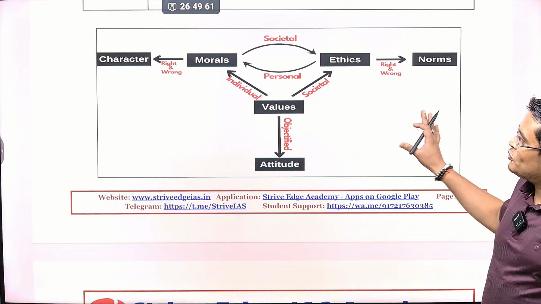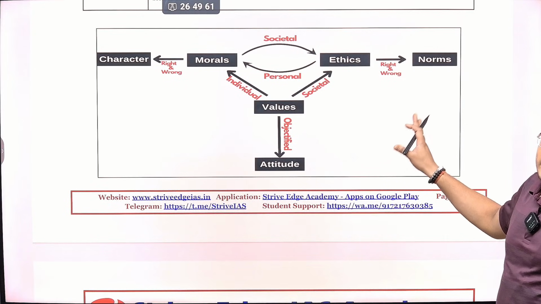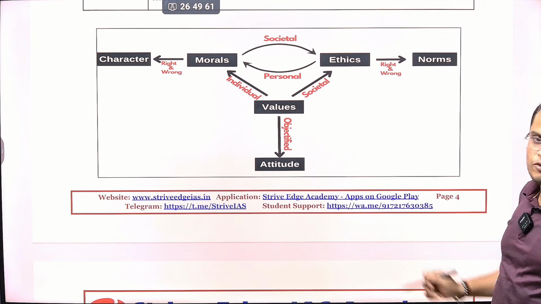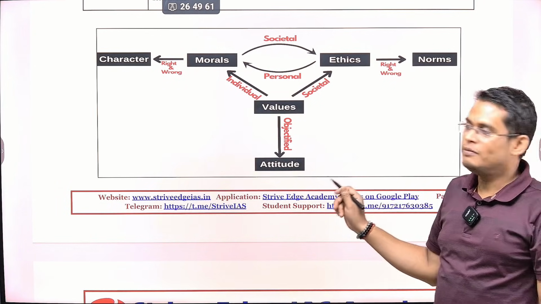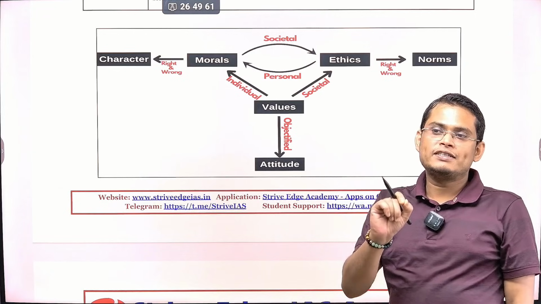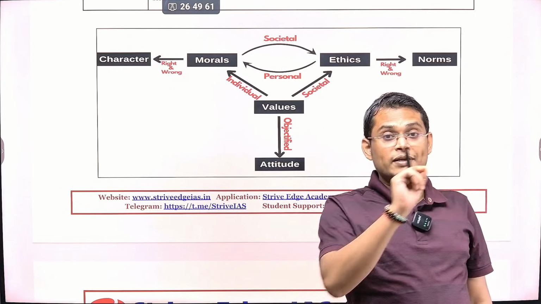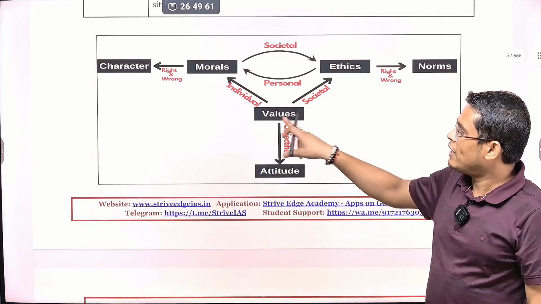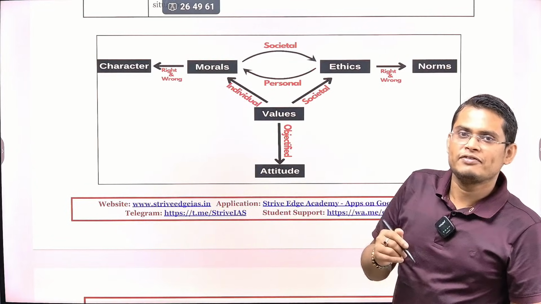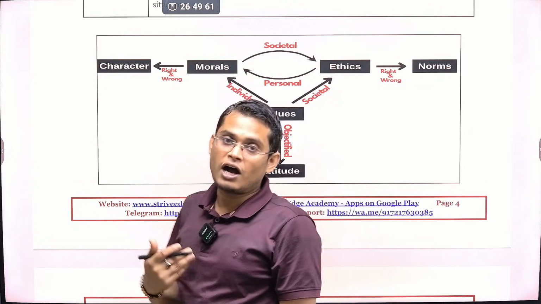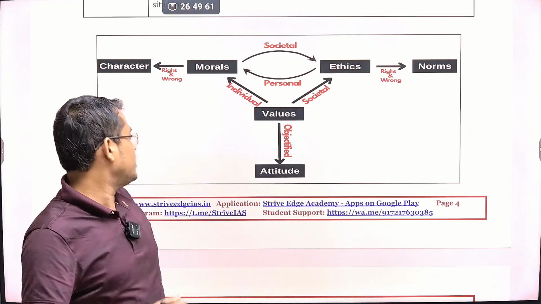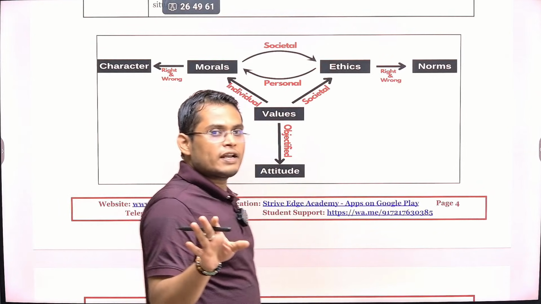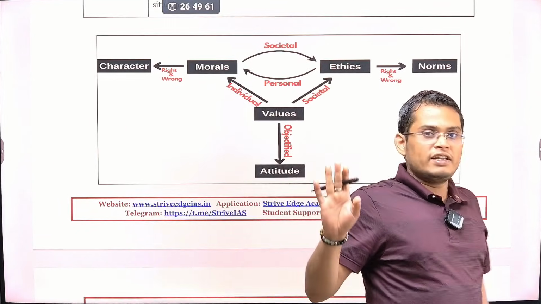One of our students asked me once what is the meaning of this diagram. So today I am going to explain the meaning of the diagram. If there is a question about the significance or importance of different terms in relationship, such as value to attitude, value to morals or ethics, or how value is related to different things, you can use this diagram to explain everything in a very good way.